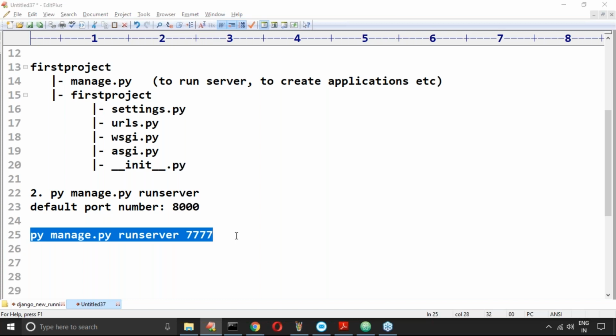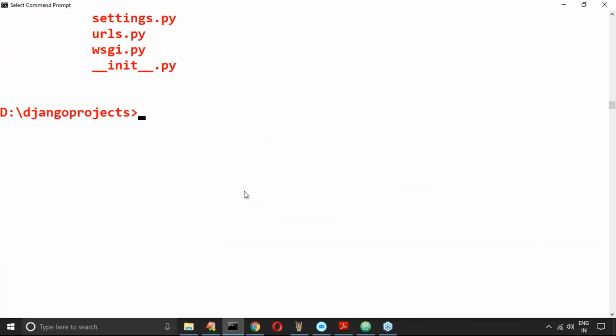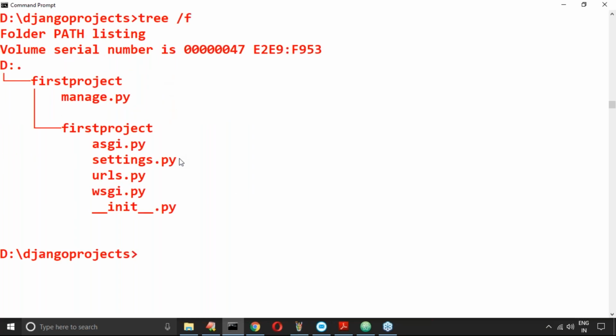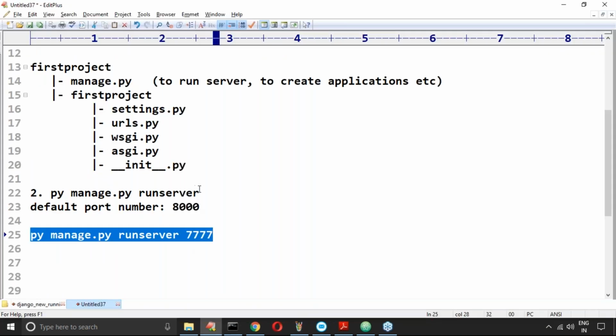Now observe that carefully. py manage.py runserver. But make sure, sir, one small problem is there. This is one small mistake most of the people are making. Where is manage.py available?